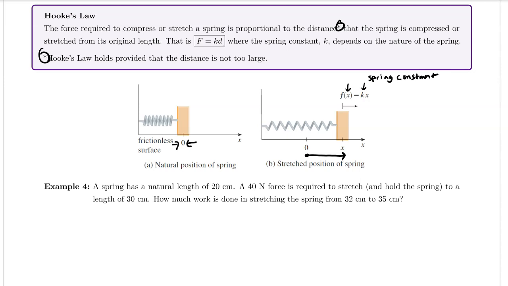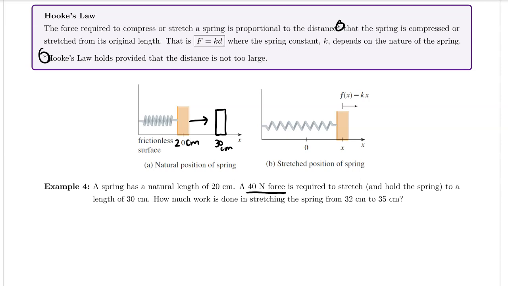So example 4 says, a spring has a natural length of 20 centimeters. A 40 Newton force is required to stretch and hold the spring to a length of 30 centimeters. How much work is done in stretching the spring from 32 centimeters to 35 centimeters? Okay, so what's happening here? Well, let's say that the natural position here is at 20 centimeters, and I want to stretch that so that it is now at 30 centimeters. And in order to do that, it requires a 40 Newton force.